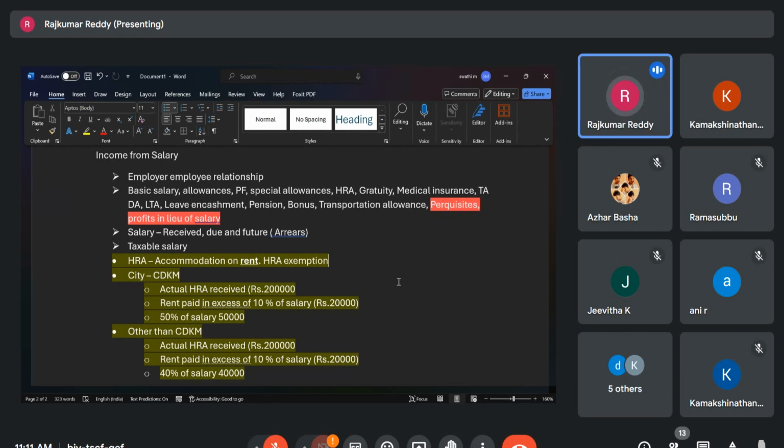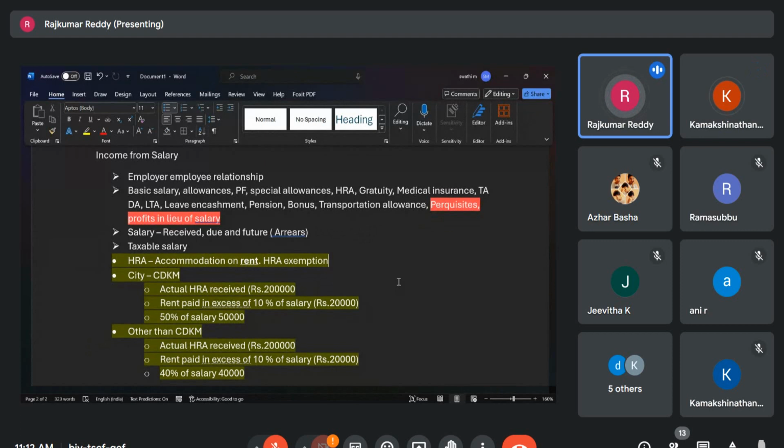That concept is also used in the income tax. You are staying in that house and enjoying all the facilities. If you take a similar house outside in the same area, one is required to pay 50,000, but the employer is deducting only 25,000. So you are availing an additional benefit of 25,000. Though you are not receiving it as a salary or in cash form, you are enjoying that benefit. So that 25,000 is treated as the perquisite for the tax calculation purpose.